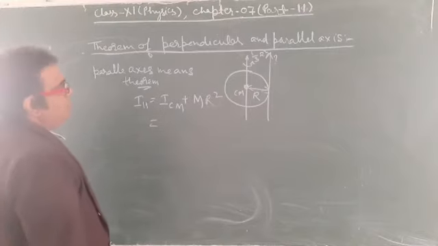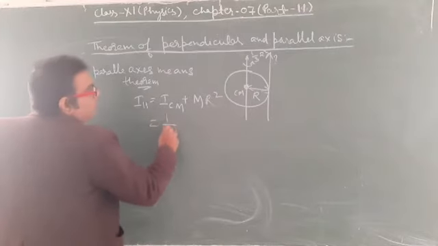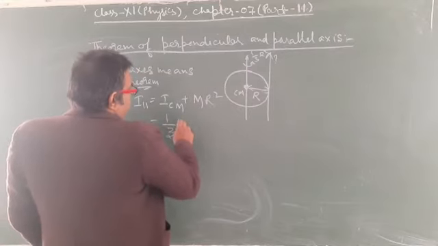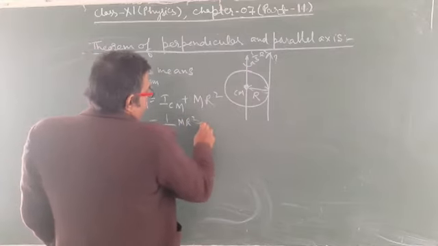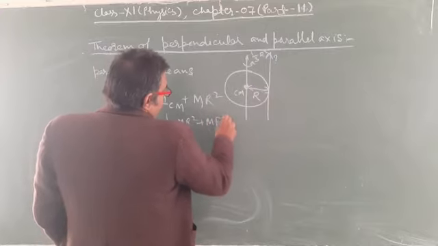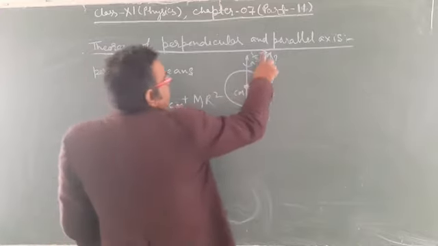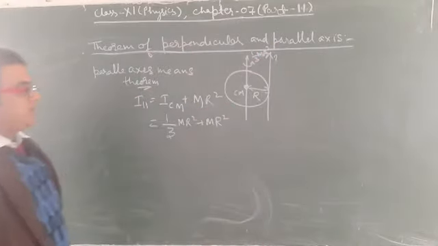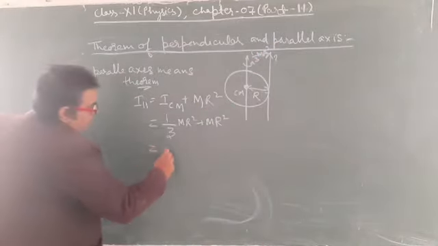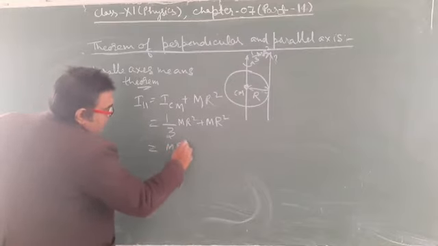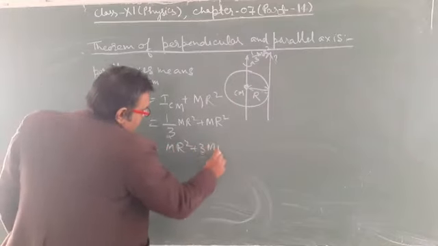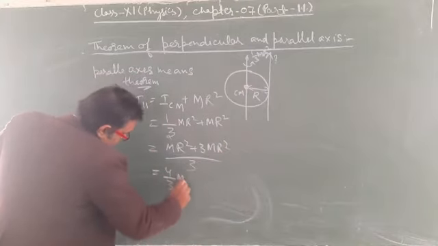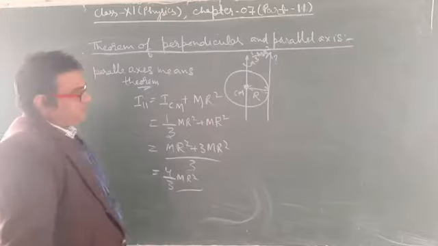It is equal to 1 by 3 m r square plus m r square, which is m r square plus 3 m r square upon 3, that is equal to 4 upon 3 m r square.